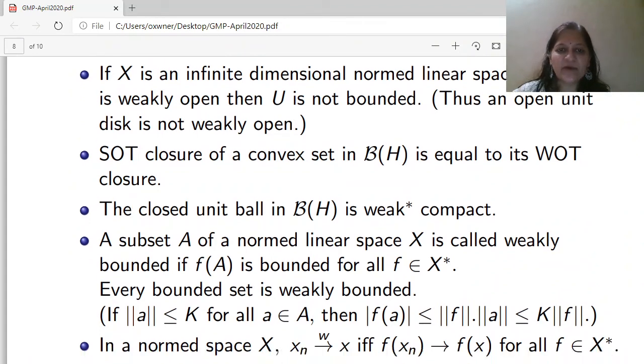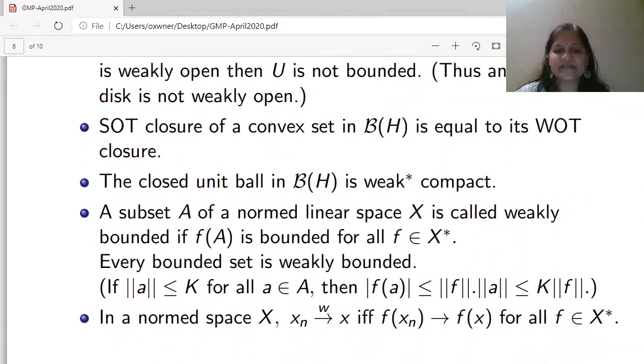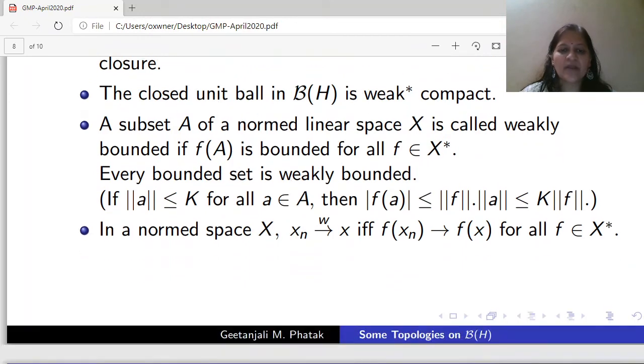And the last important property: in a normed space X, Xn converges to X weakly if and only if f(Xn) converges to f(X) for all f in X star. Now let us discuss some exercises.